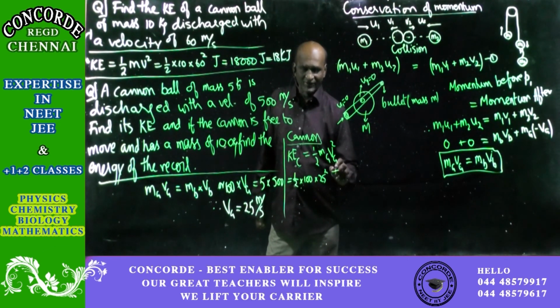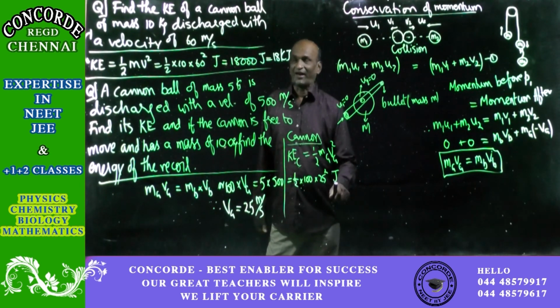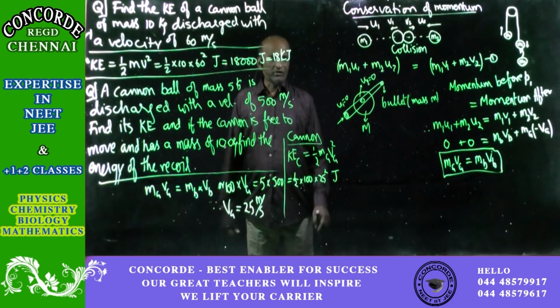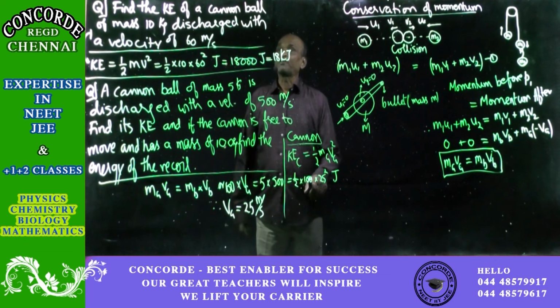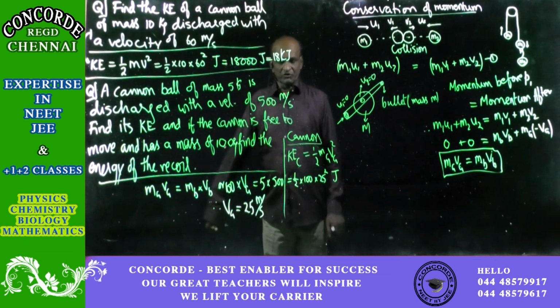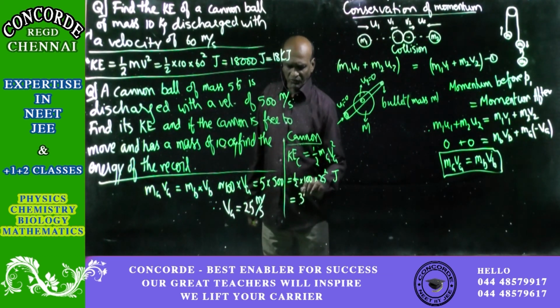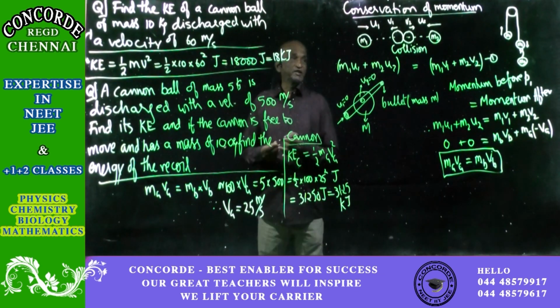And what is the unit? Energy, work done, all will have the same unit because capacity of doing work is energy. So work done, energy, both will have same unit, and already we have seen that it is joules. So when you simplify this, 25 square is 625. And 625 into 100 is 62,500 divided by 2. That is equal to 31,250 joules, which is equal to 31.25 kilojoules. The second question is also over.